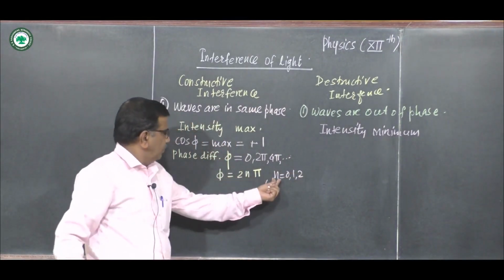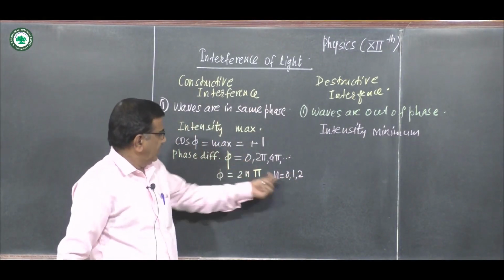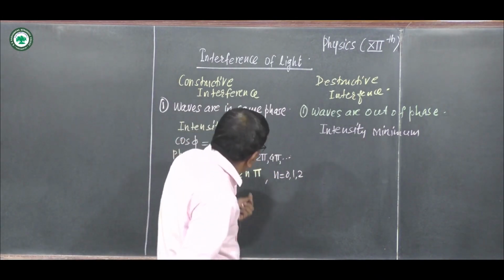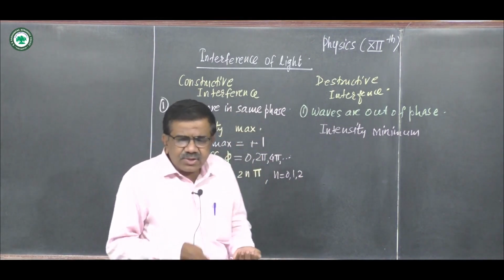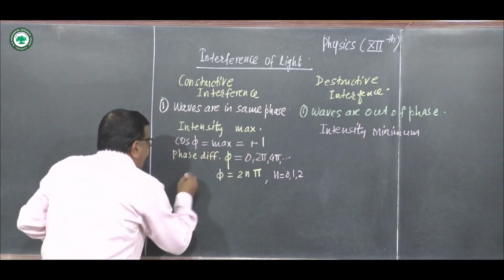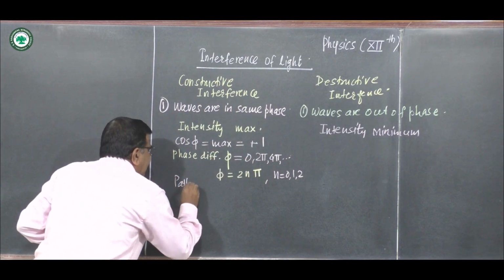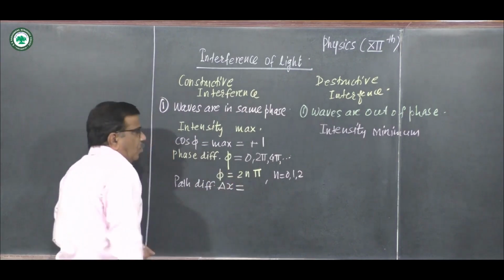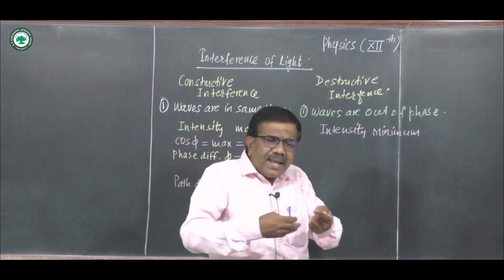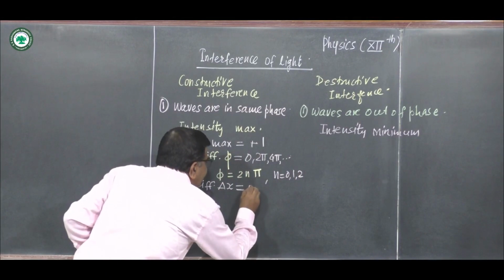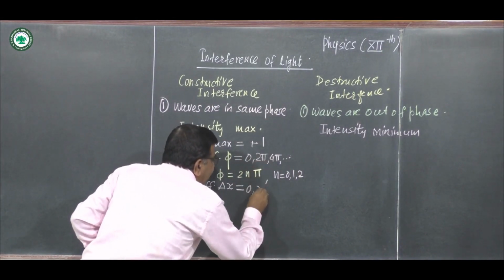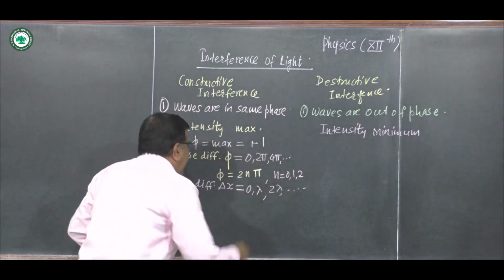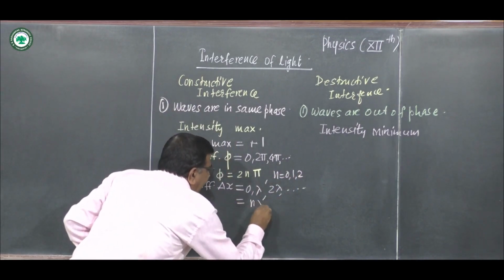If n is 0, phi is 0. If n is 1, phi is 2 pi. If n is 2, phi is 4 pi. So it is 2n pi. Hence the path difference delta x between the waves: we know a phase of 2 pi is equivalent to lambda. So path difference is 0. For 2 pi it is lambda. For 4 pi it is 2 lambda and so on. And hence we write it as n lambda.